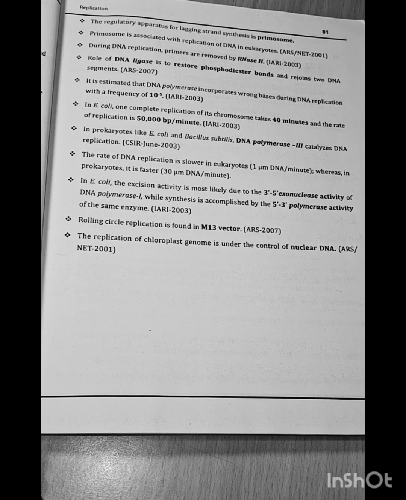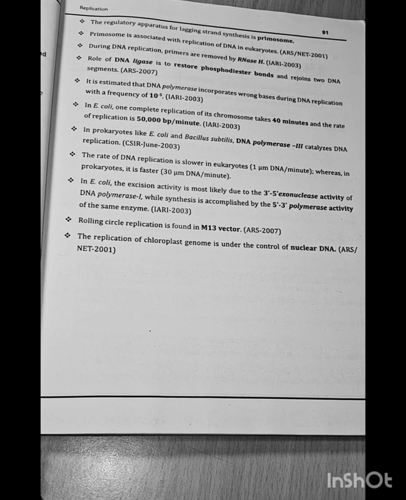It is estimated that DNA polymerase incorporates a wrong base during DNA replication with a frequency of 10 to the power minus 5. ICAR 2003 question. In E. coli, one complete replication of its chromosome takes 40 minutes and the rate of replication is 50,000 base pairs per minute. ICAR 2003 question. In prokaryotes like E. coli and Bacillus subtilis, DNA polymerase 3 catalyzes DNA replication.